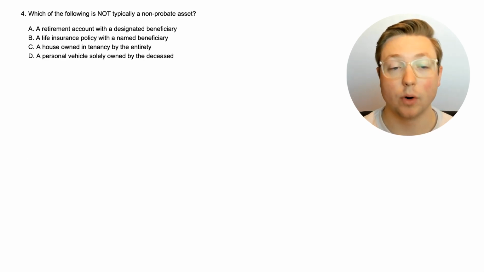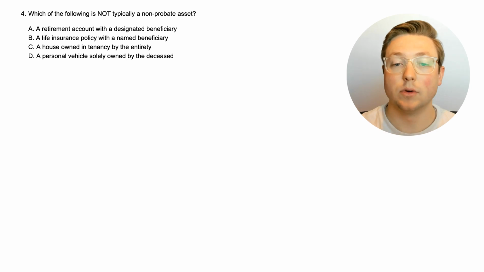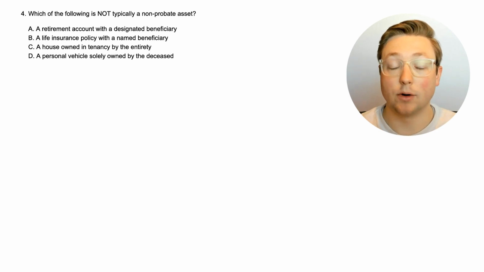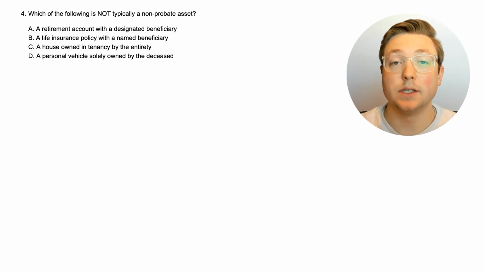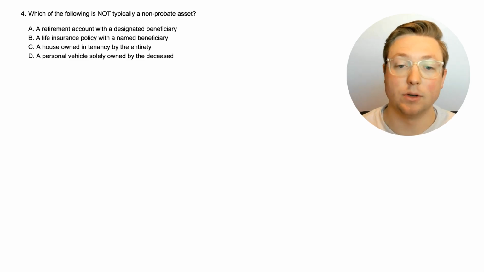Okay, here is question 4. Which of the following is not typically a non-probate asset? So, a non-probate asset is probably something that doesn't go through probate, but which of these is not a non-probate asset, or essentially it's saying which of these does go through probate. So let's think about it.